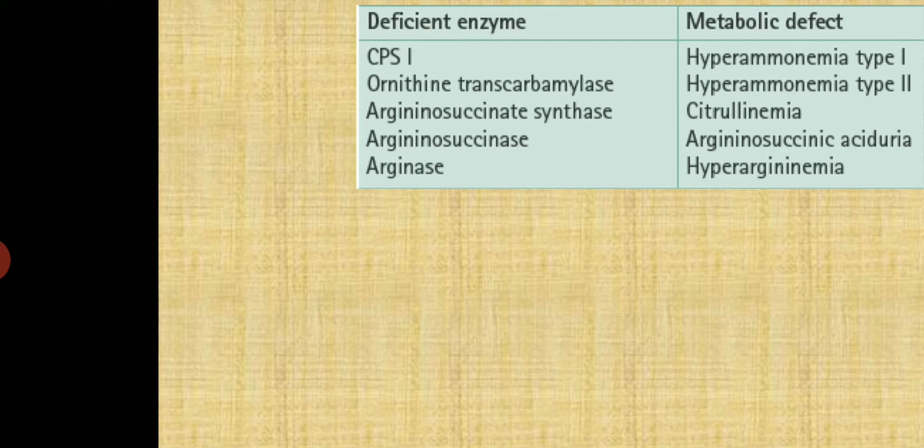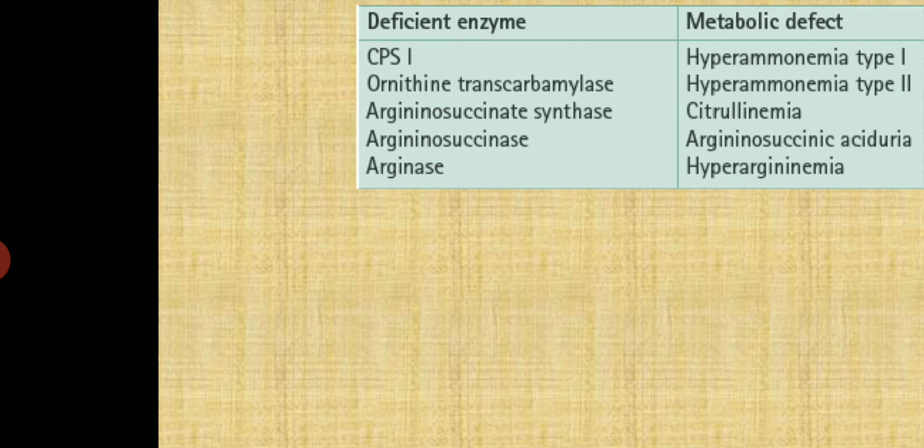Then fourth is arginosuccinic aciduria. The enzyme deficiency is arginosuccinase. It manifests at 2 years of age and causes death in early childhood. Clinical features are friable tufted hairs called trichorrhexis nodosa, mental retardation and hyperammonemia. Plasma, CSF and urine show increased levels of arginosuccinic acid.